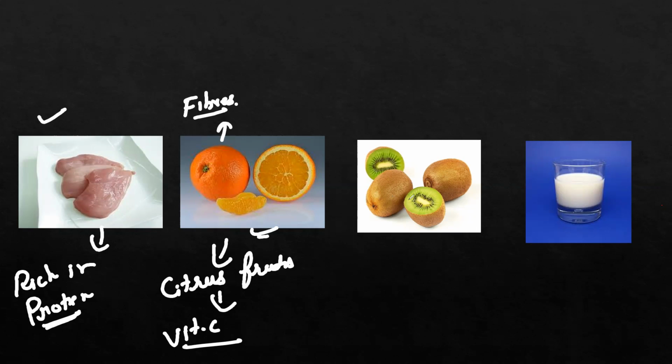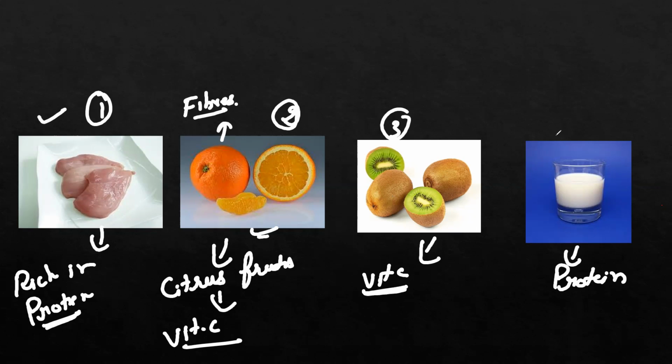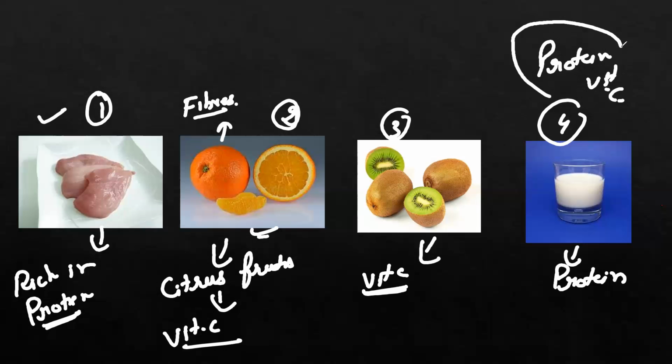Then next, the kiwi also consists of vitamin C, and milk is highly rich in protein. So these four food groups, chicken breast, orange, kiwi, and milk, are appropriate, covering proteins and vitamin C. These two components play a vital role in the body's healing process.